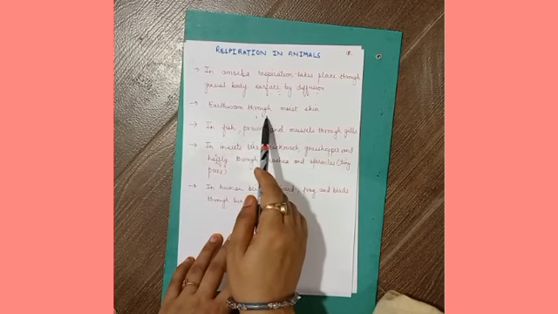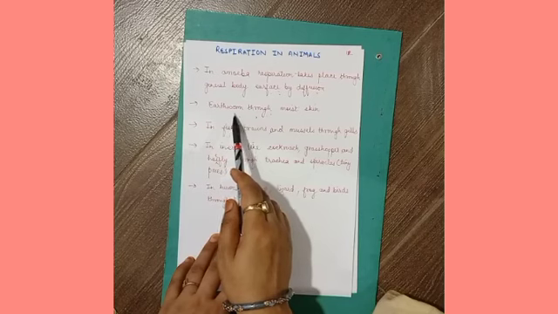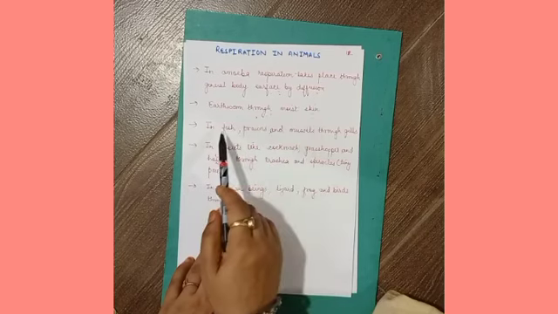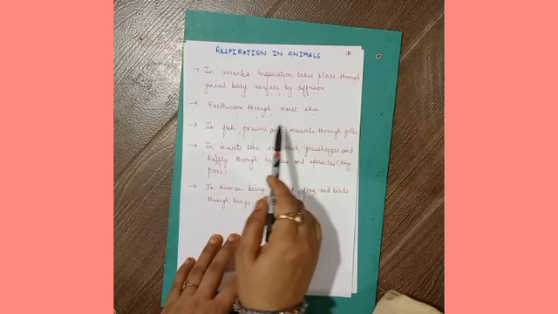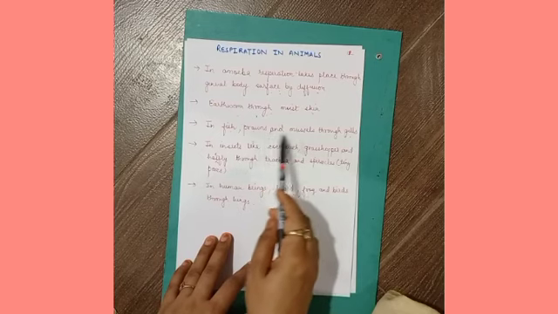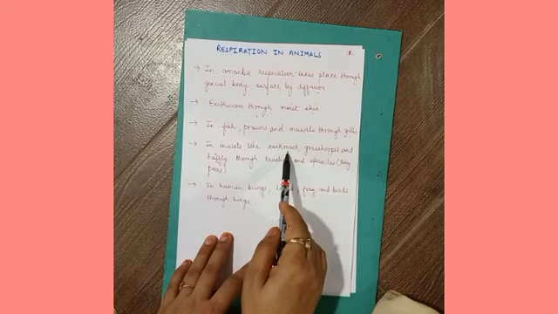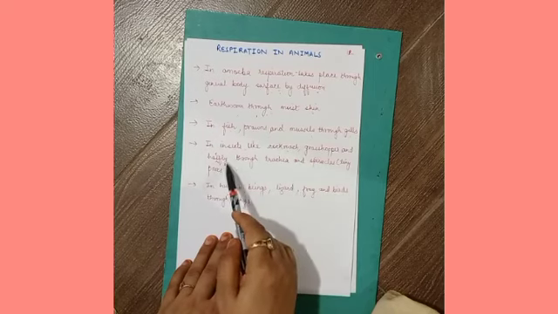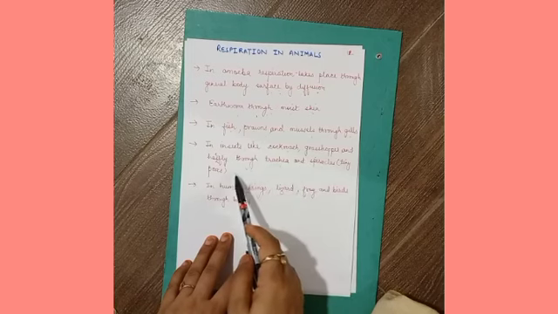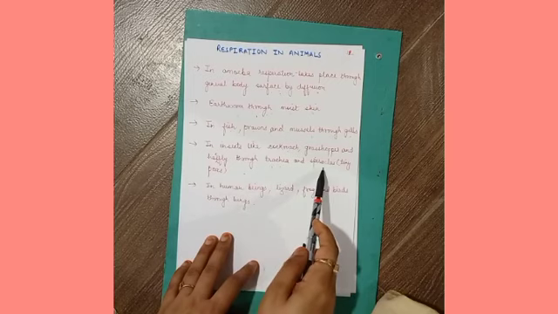In case of the earthworm, present in the soil, in moist soil we can say, exchange of gases occurs through moist skin. In case of fish, prawns, mussels, which are aquatic animals, it occurs through gills. In case of insects like cockroach, grasshopper, housefly, it occurs through trachea and through spiracles. Spiracles are tiny pores. Okay, so it takes place through trachea and spiracles.